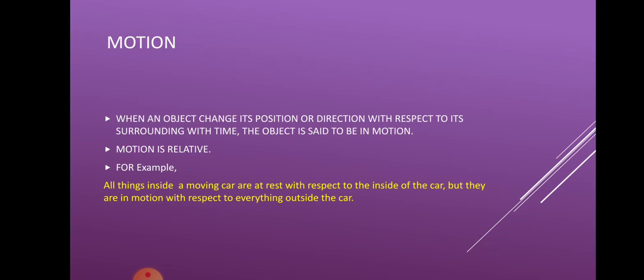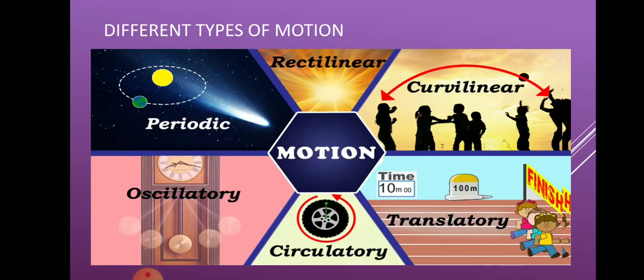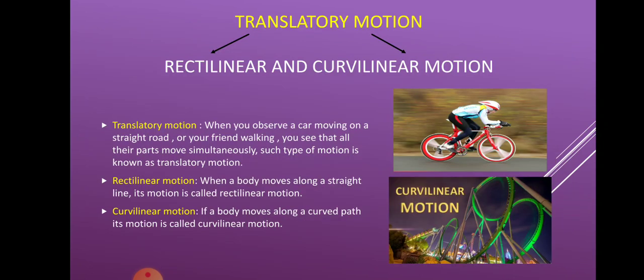So it's known that motion is relative. Now we will see different types of motion. There are different types of motion. We will talk about them one by one. Here you can see rectilinear motion, curvilinear motion, translatory motion, circulatory motion, oscillatory motion, and periodic motion. These are the different types of motions which we will be talking about in our coming slides. So the first type of motion which we will talk about is the translatory motion.